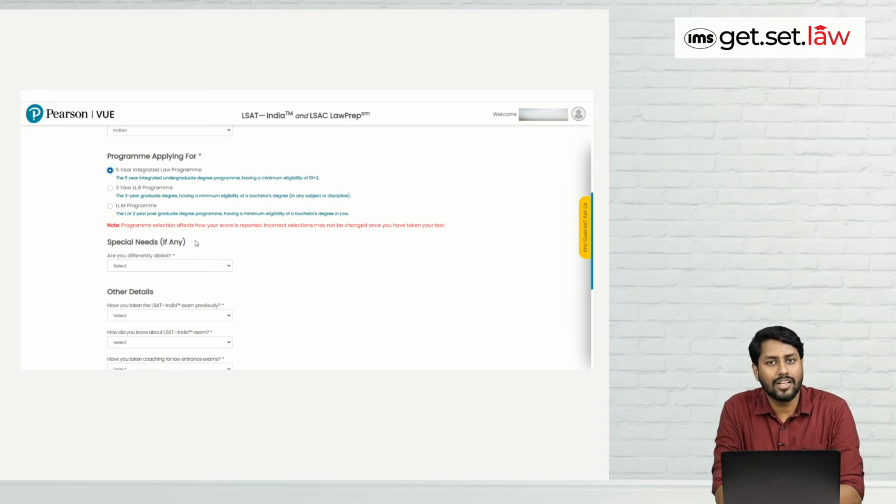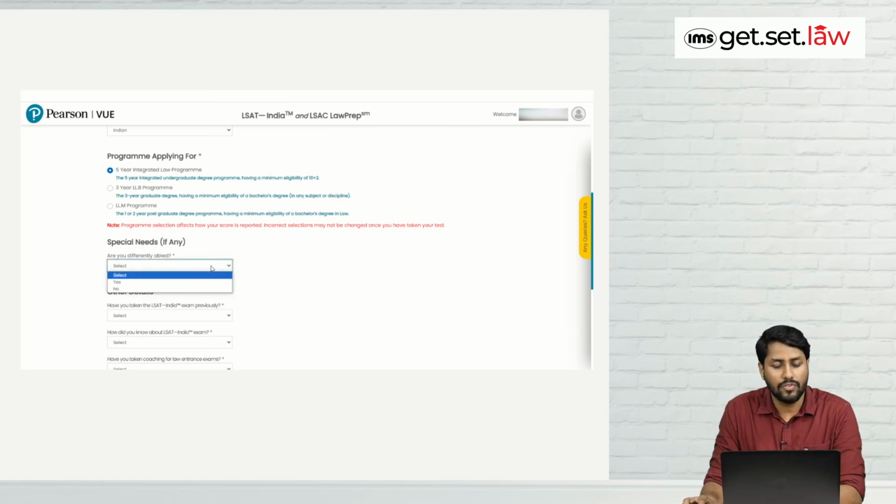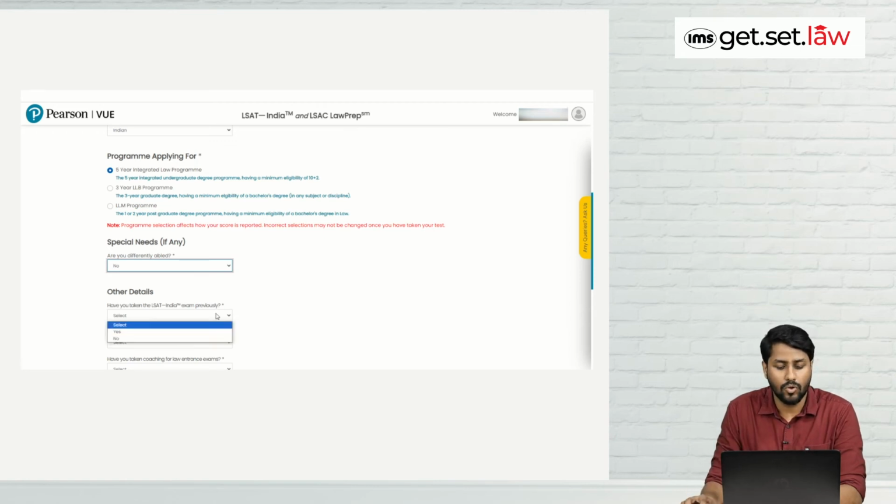Then the next question that they're asking you is special needs, if any. Are you differently able? If you are, then you will have to choose yes. Otherwise, just choose no. Then other detail that they're asking is, have you taken the LSAT India exam previously? So if you have done so, you will have to click yes, otherwise choose no.